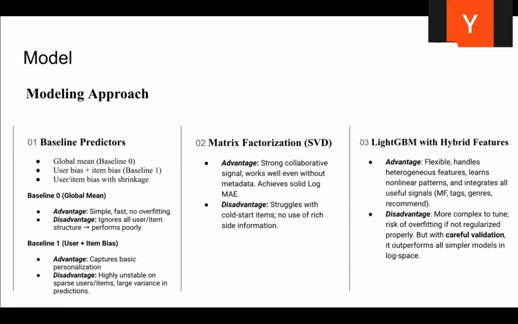Then we tried baseline 1 with shrinkage. Shrinkage gently pulls extreme biases towards the average, and surprisingly, this version became quite strong. It shows that even simple models can work well if we stabilize them properly.